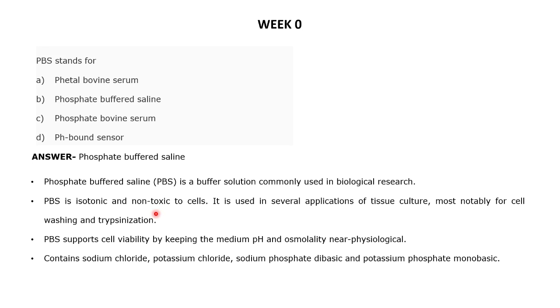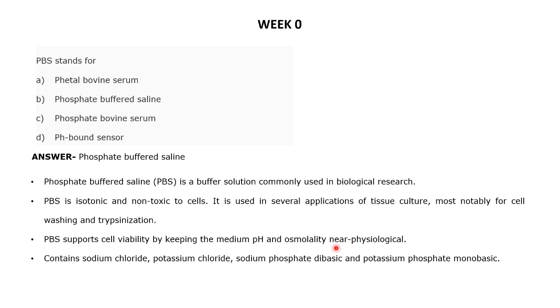Trypsinization is a process that you will come to know afterwards also. PBS supports cell viability by keeping the pH as well as osmolality in the near physiological range, because the cell culture you are taking is from an animal or any other organism. So it should be maintained in physiological condition when you are growing that particular cell in a particular cell media.